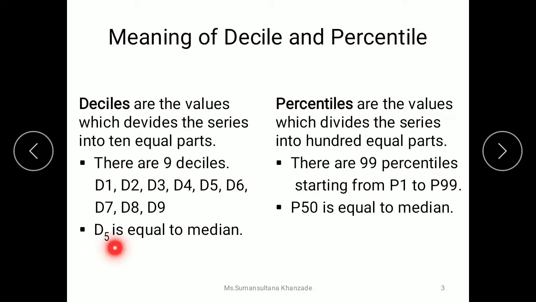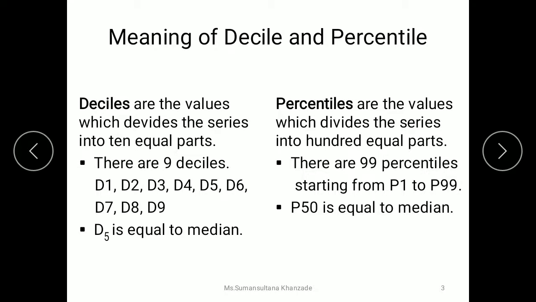And D5 is equal to median. So in quartile, Q2 is equal to median, whereas in deciles D5 is equal to median, because D5 is the centermost value of any particular given series.